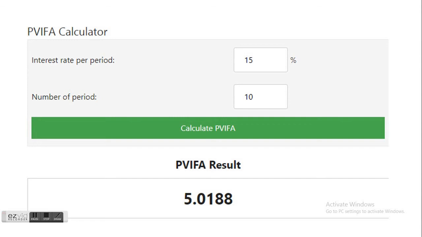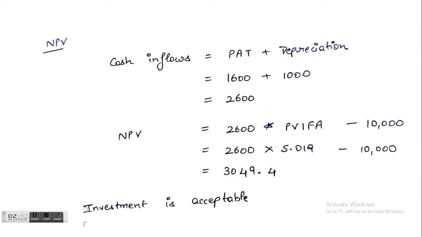So the net inflows are PVIFA multiplied by 2600 minus 10,000, which is the initial investment. The answer comes out to be positive 3049.4, which means that the manager should be more than happy in accepting the project.